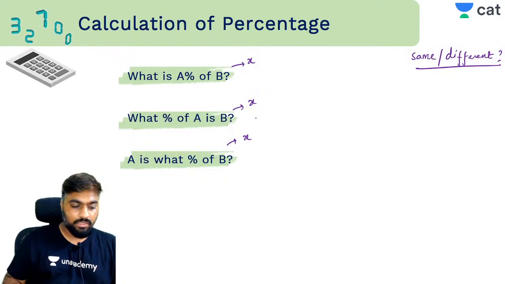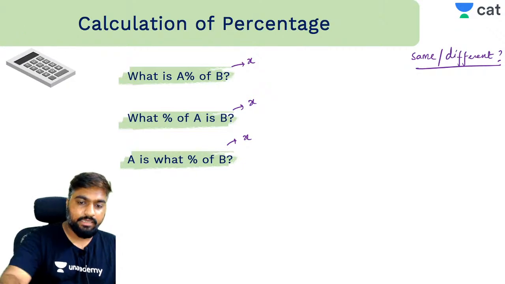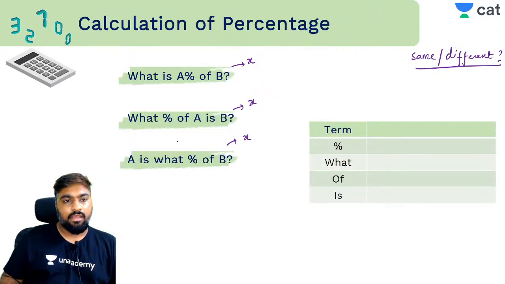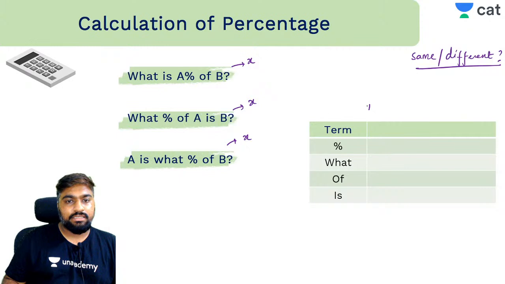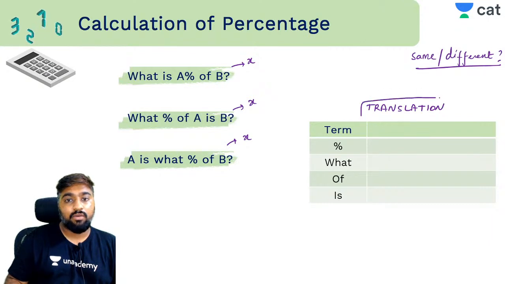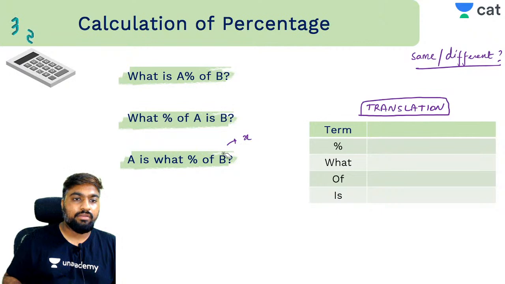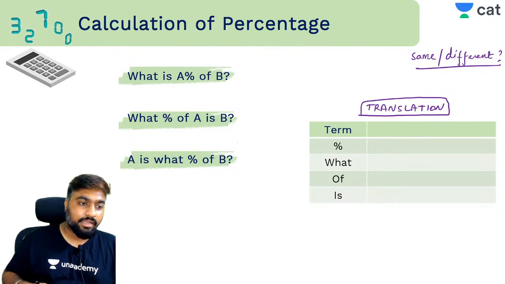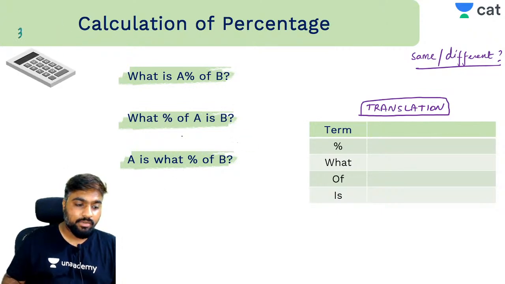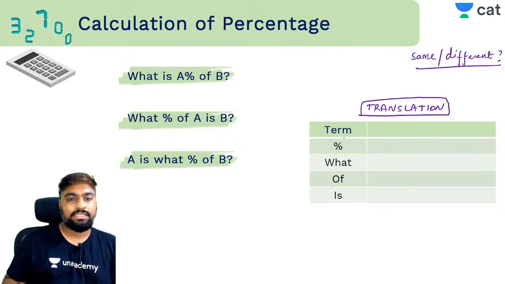Okay, chalo. Let's talk about this then, right? What we use is this translation table. We use this translation table to make it easy for us to understand the given question. Questions are never given directly. They try to manipulate the words along, right? They try to play word games with you to ask the question. तो यहाँ पे एक question है.